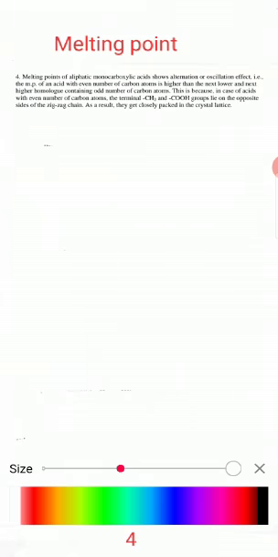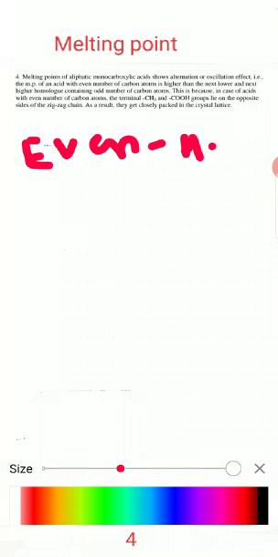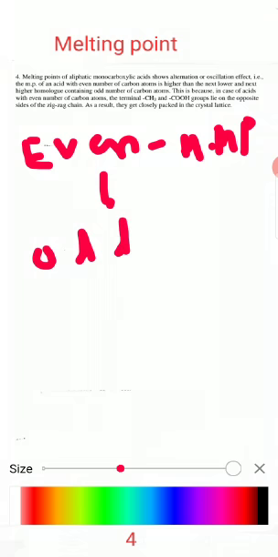The next property is melting point. The melting point of aliphatic monocarboxylic acids shows alternation. That is, the carboxylic acid having an even number of carbons has a higher melting point than the next odd number member of the homologous series.